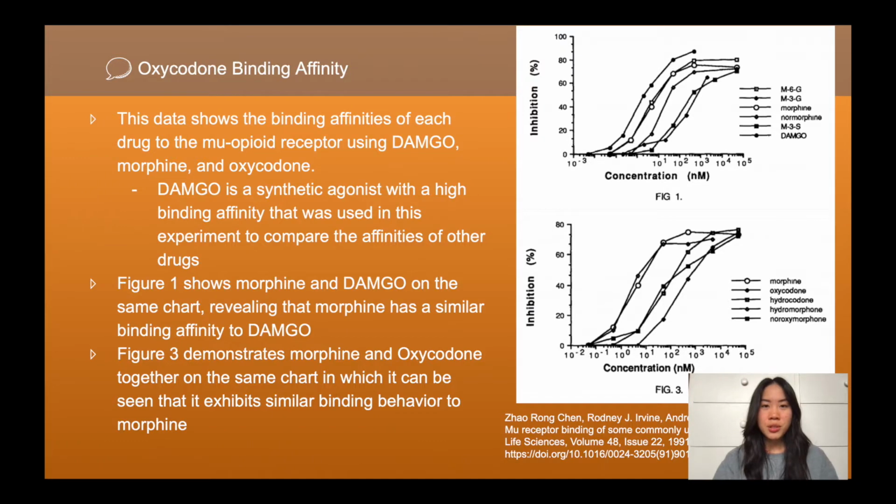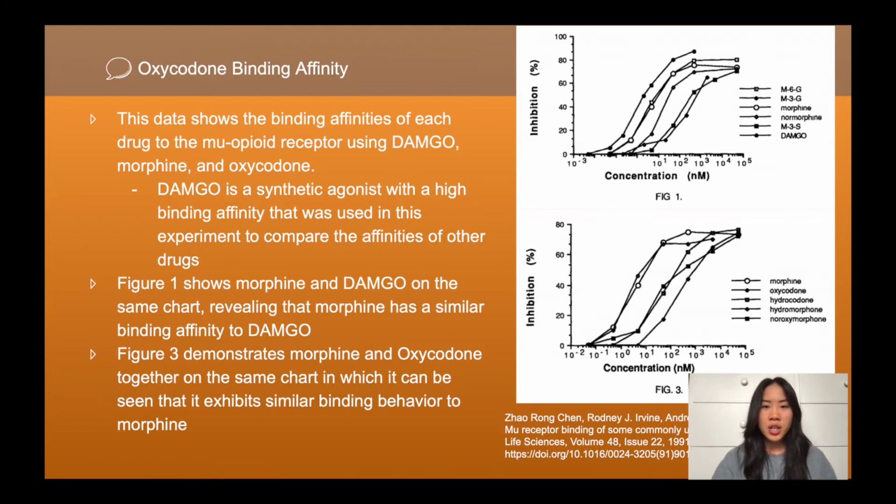This research paper uses DAMGO, a synthetic agonist that mimics the binding of a real opioid to the Mu-Opioid receptor. It is then used to compare the binding affinity of other opioids to the receptor. In Figure 1, DAMGO and morphine are compared and plotted on the same graph. As you can see, DAMGO has a lower KD, which means a higher binding affinity. However, morphine is very close.